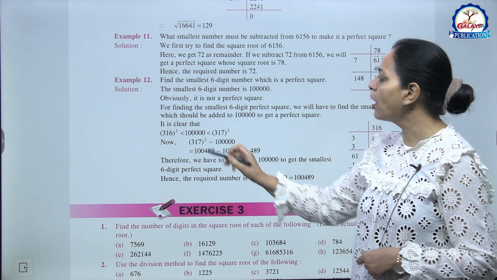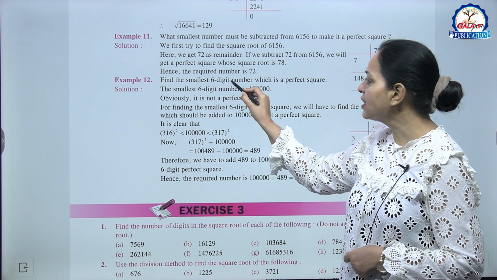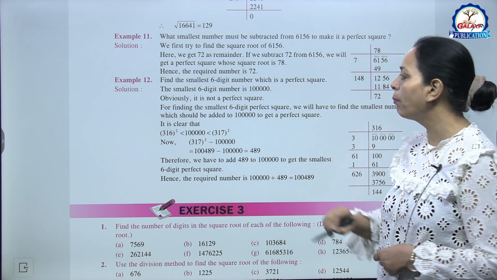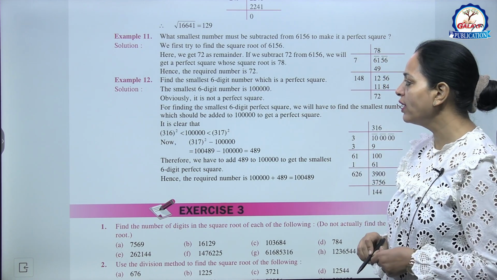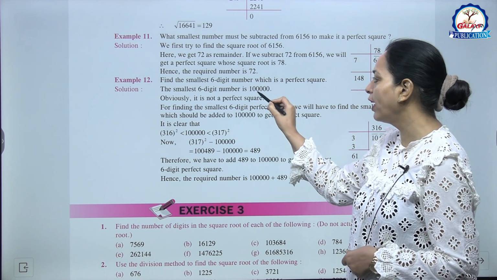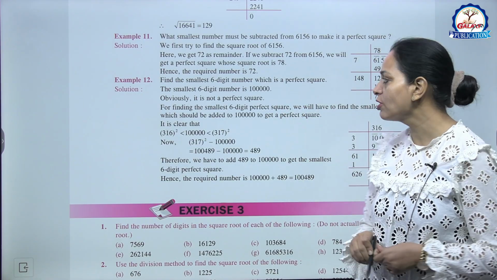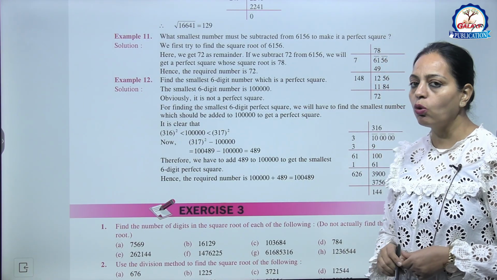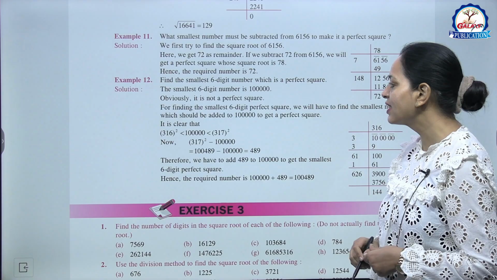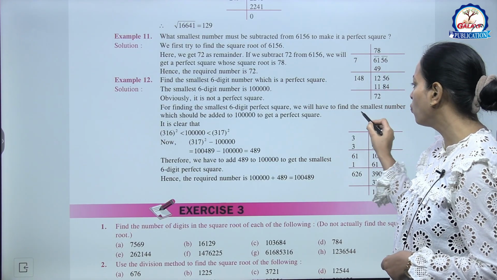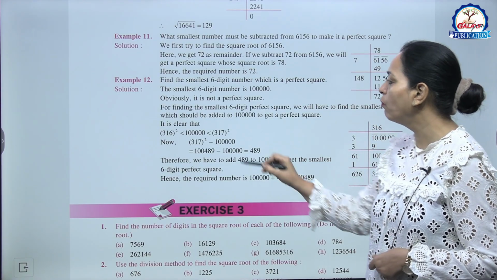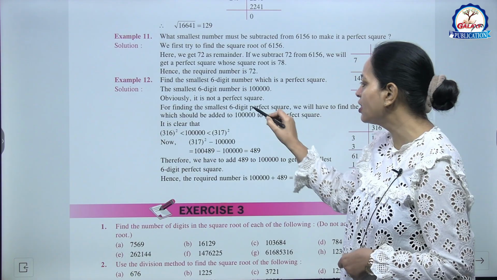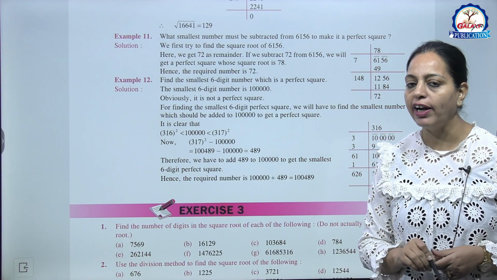Okay. Now example 12. Find the smallest 6-digit number which is a perfect square. So smallest 6-digit number is this one, 1 and 5 zeros, but it is not a perfect square. So for finding the smallest 6-digit perfect square, we will have to find the smallest number which should be added to this to get a perfect square.